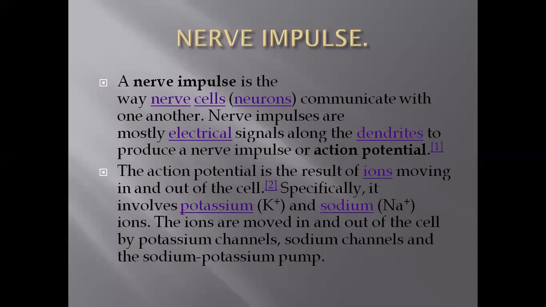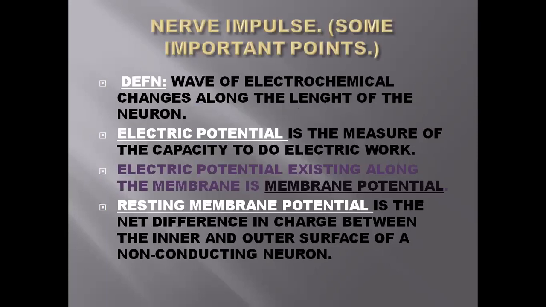These ions move in and out across the potassium channels, sodium channels, and the sodium-potassium pump. I have told you all these things right now. Nerve impulse, what is it? It is actually a wave of electrochemical changes along the length of the neuron. Electrical potential, what is it?